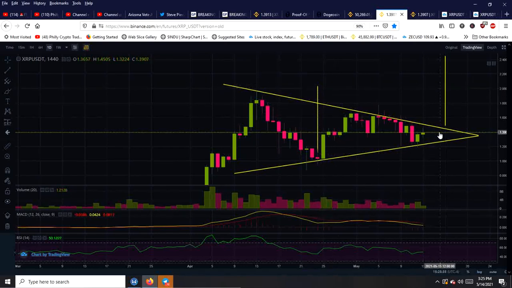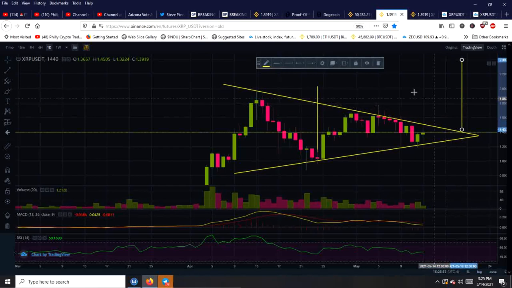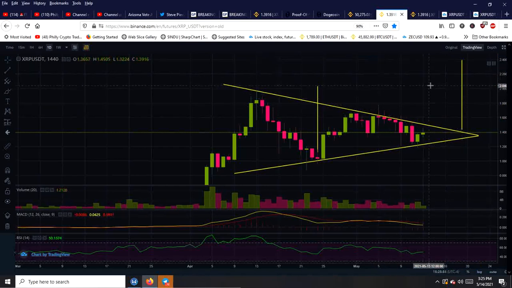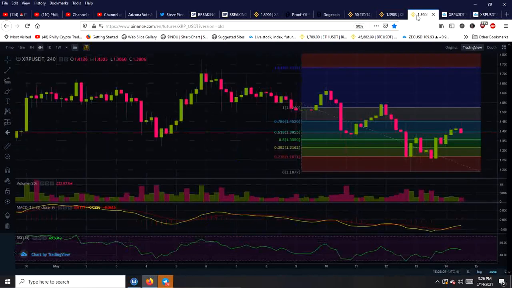But now this is going to be coming into play, and I've already drawn this target for you here, guys, which is simply here to here. We use the top and the bottom range, and then we come over here when it breaks out. That's what we're looking to do. So again, we haven't broken out yet. This could literally be here, it could be here, and that's going to adjust the target for a bit. So when this plays out, we're looking for about the 240 as an ultimate target for the higher prices in the longer term. So again, we're looking for that to play out, but we haven't finished that.